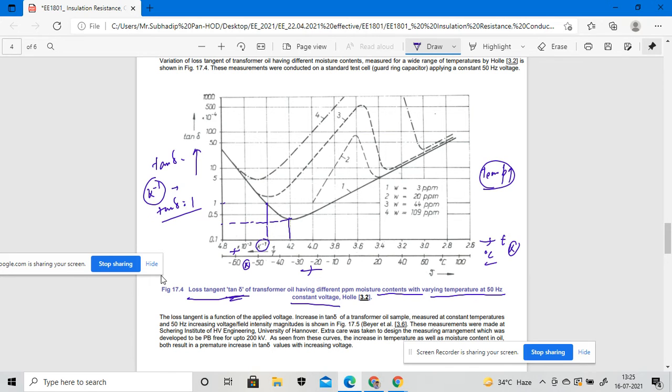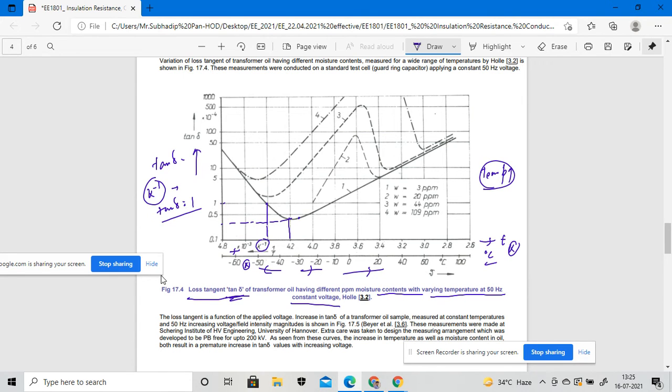So if I increase or reduce the temperature, in this part it will be the reduction of the temperature, and in this part we have an increment of the temperature.